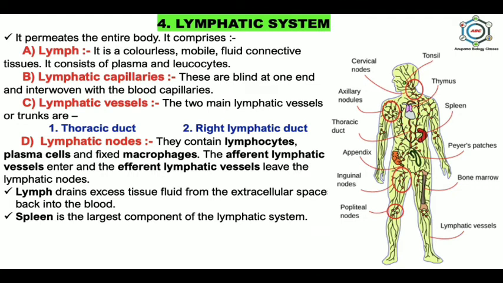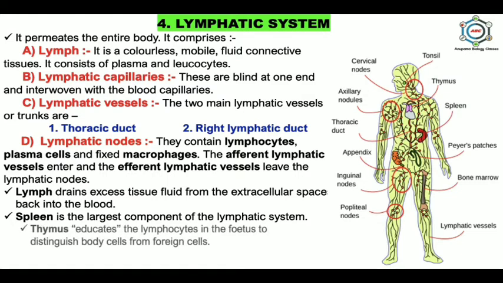Spleen is the largest component of the lymphatic system. It has a red pulp, which is RBC, and the white pulp, which is the lymphatic nodules. In the picture you can see the spleen. It helps in destruction of worn-out red corpuscles, formation of agranulocytes and antibodies, etc.